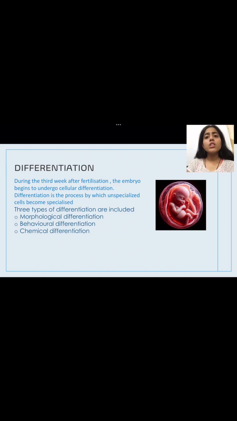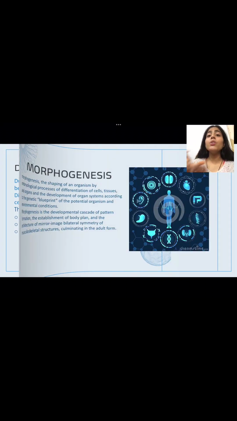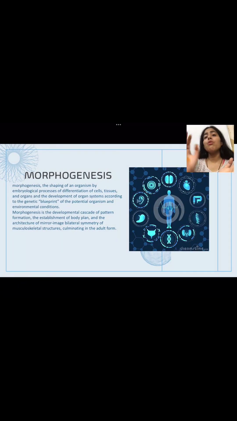What is morphological differentiation? Morphological differentiation means how the organ is looking. Behavioral differentiation is how the organ is functioning, what its function is, how it is performing its function. Then there is chemical differentiation. It means the changes in the biomolecules, which biomolecules are forming, or which kind of reaction is taking place in that particular organ. So these three kinds of differentiation are entirely involved in the process of differentiation, and it makes the embryo distinguished. After this, morphogenesis takes place.